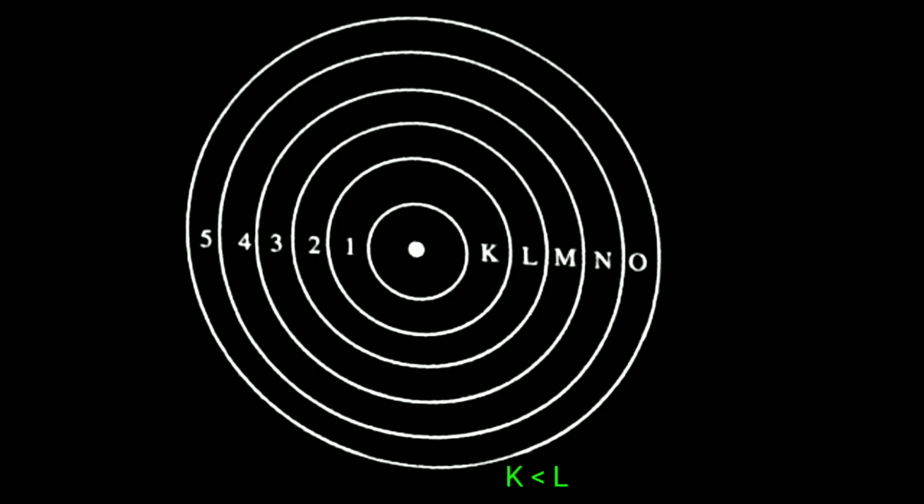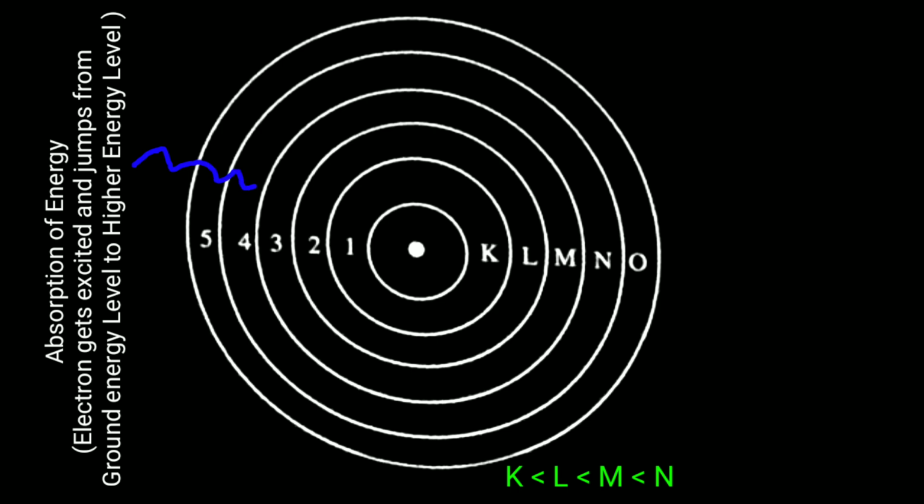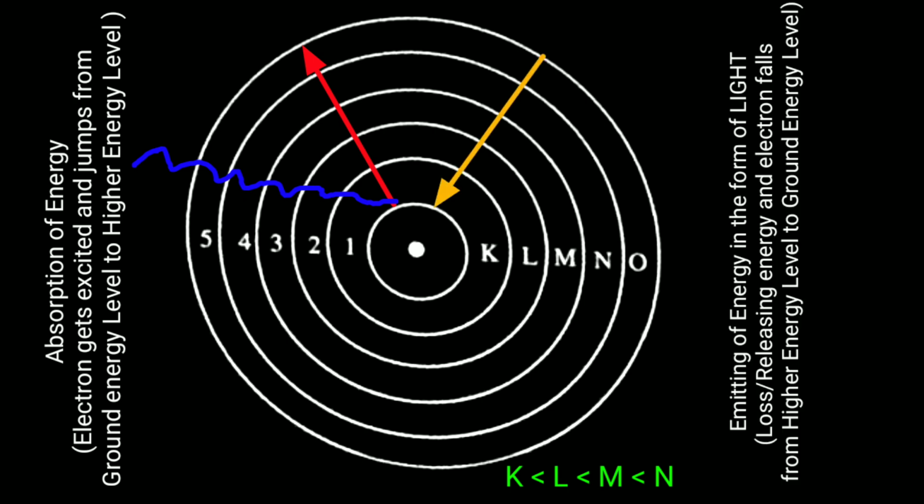So if the electron jumps from the lowest energy level to a higher one, the electron absorbs energy. When the electron absorbs energy and gets into a high energetic state, it goes to the higher energy state. That higher energy state is not stable, so again it falls into the ground, the lower energy state.